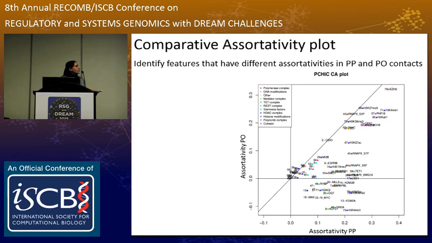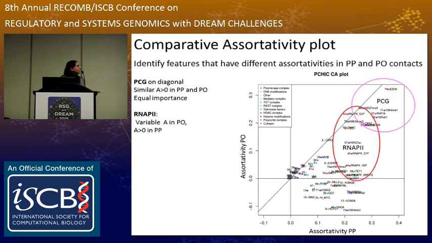And this is the same set of features that I showed before with the same color coding. What you can notice, although you cannot read it, is that the Polycomb is sitting here on the diagonal, which suggests that the high value of assortativity of Polycomb features is equally important in the promoter-promoter contacts as in the promoter-other end contacts.